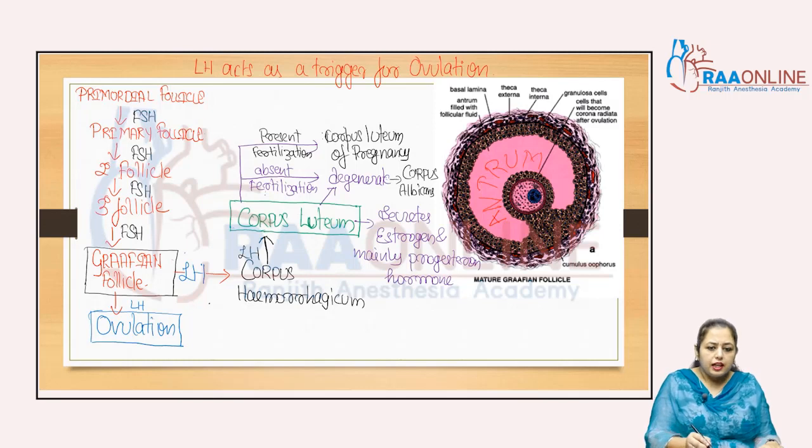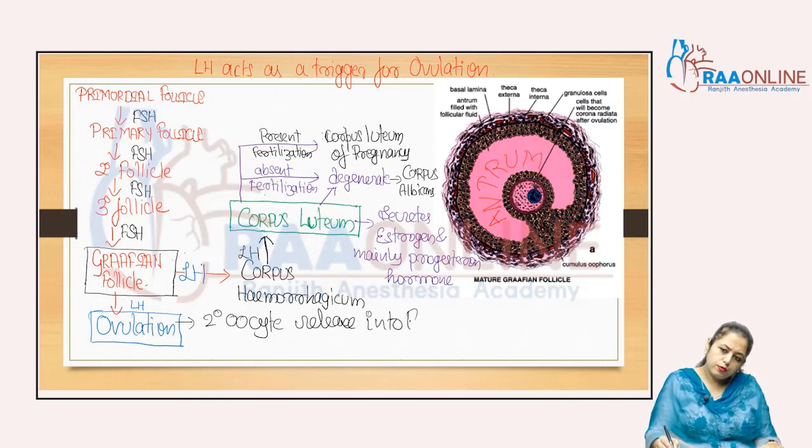Clear? That's why I told you that at the time of ovulation, the secondary oocyte is released into the fallopian tube. Clear?